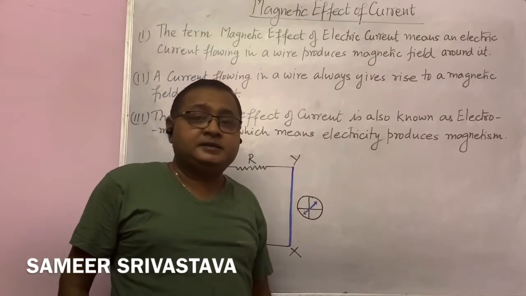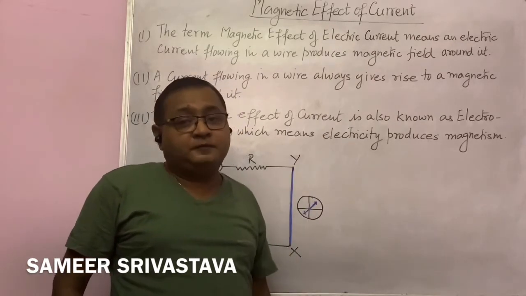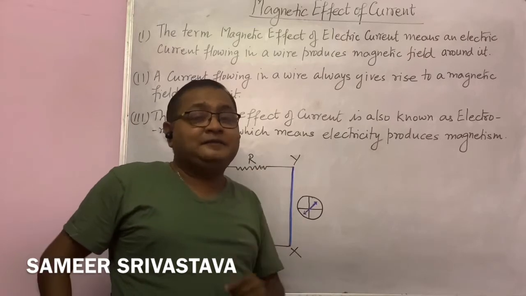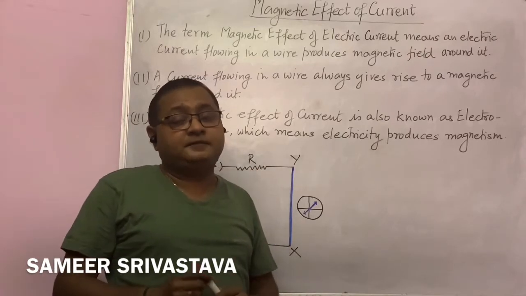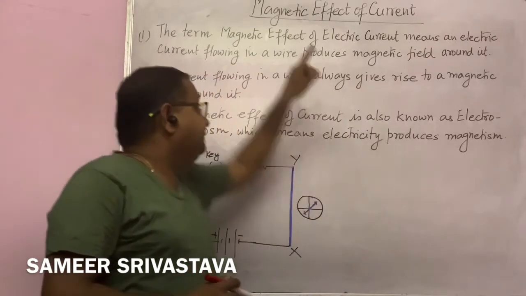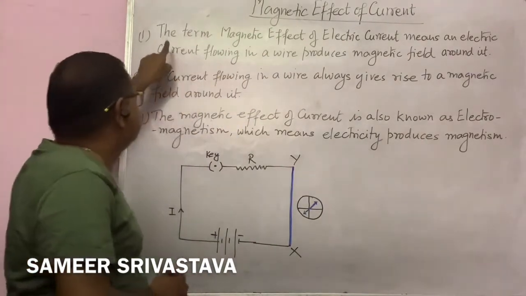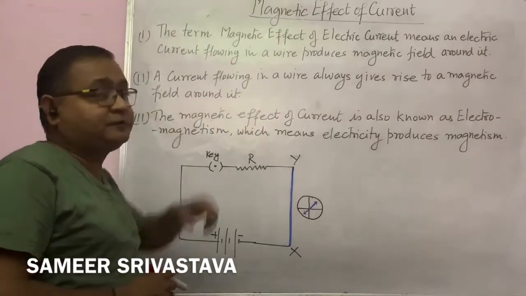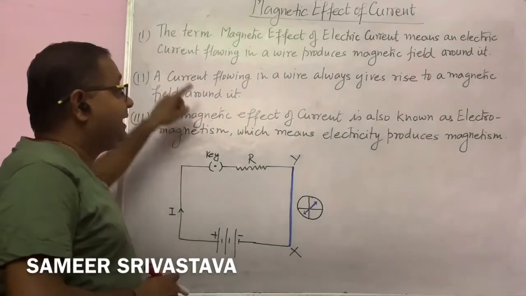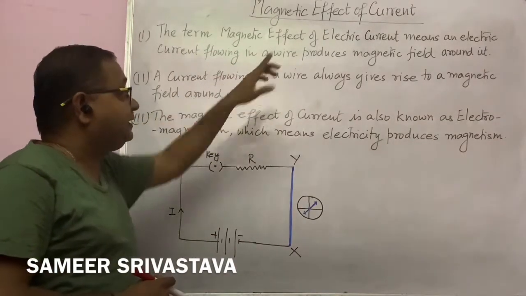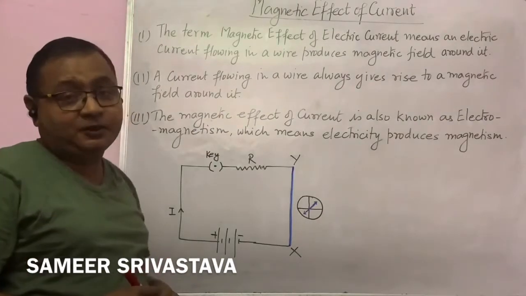This chapter means when current flows through a wire, a magnetic field is developed around the wire. If I am going to explain the magnetic effect of current, the term magnetic effect of electric current means an electric current flowing in a wire produces a magnetic field around it.